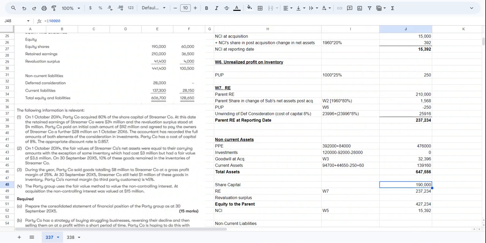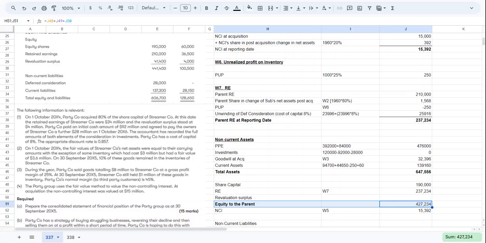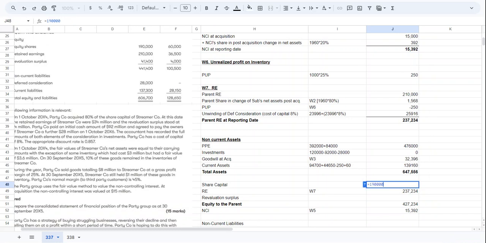It will just be that of the parent, 190 at a group level. We first calculate equity attributable to the parent and then we put the NCI number here. So share capital of the parent. Then retained earnings we have already calculated, retained earnings of the parent, here. Then we have revaluation surplus.